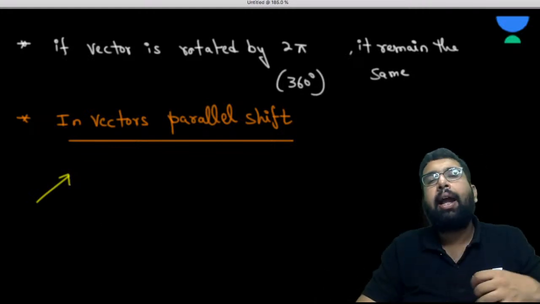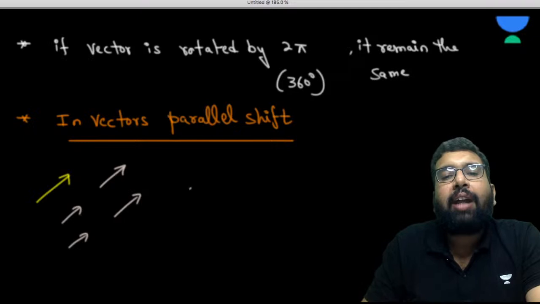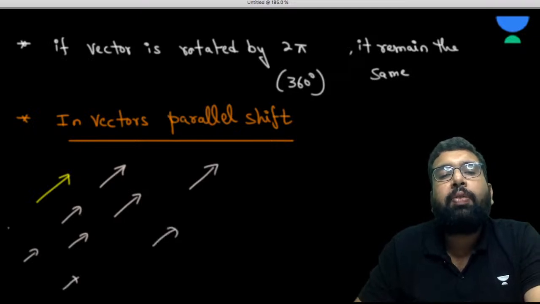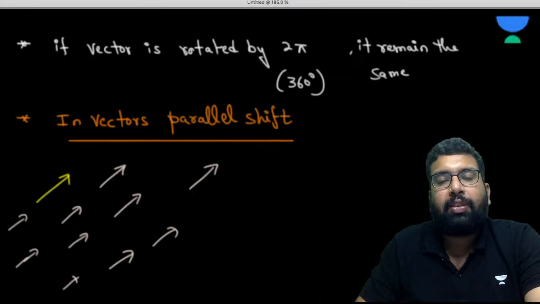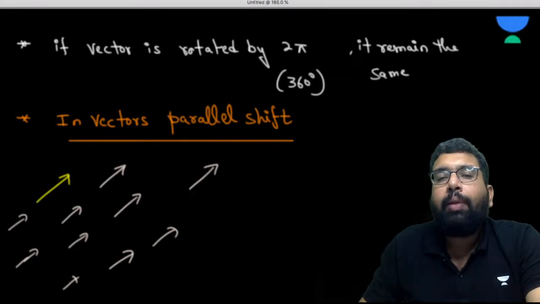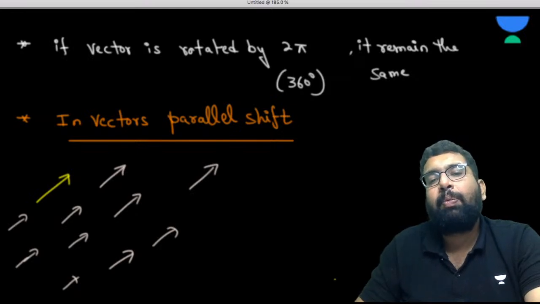This is the tail, this is the head. So I can draw this vector anywhere on this screen, but I need to be careful that I am not changing the magnitude or direction of this vector. So how will we be using it? This will be used in each and every law of vector. Are you getting my point?